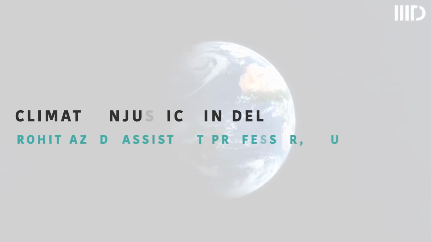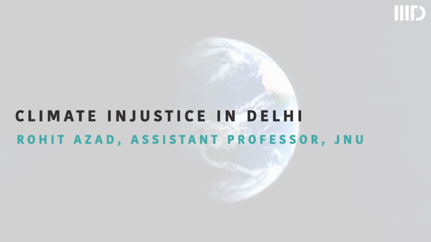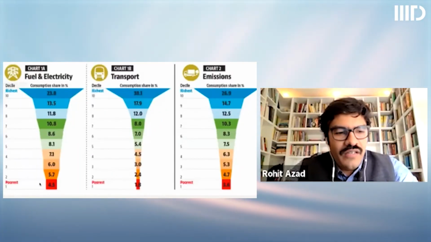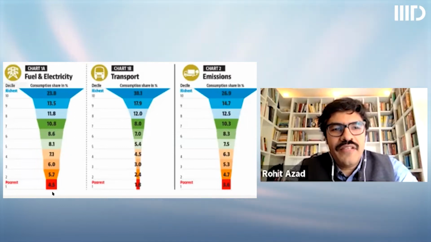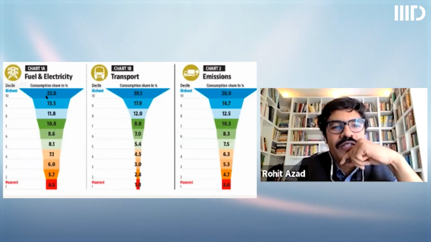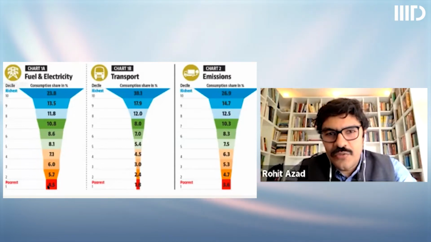Where is this inequality? How do we quantify it? So what we have done here is to look at the Delhi population through a class lens, where the richest are at the top and the poorest 10% of the population at the bottom. And as you can see in fuel and electricity, which is an unequal consumption pattern, the richest 10% of the population actually consume almost 6 times what the poorest section of the population consumes.